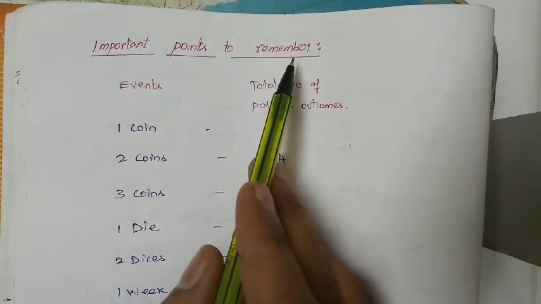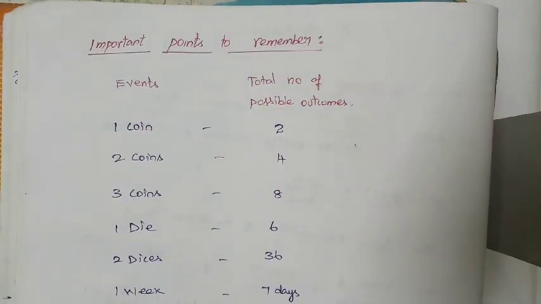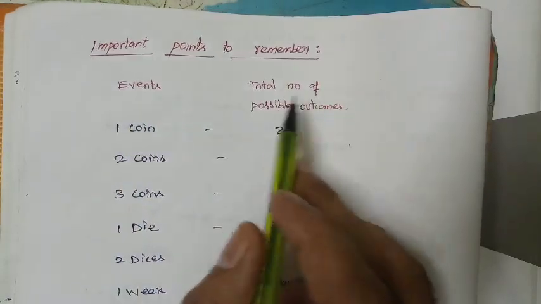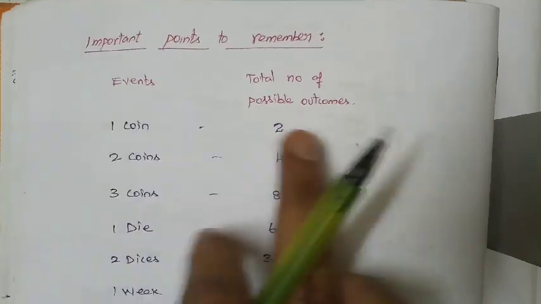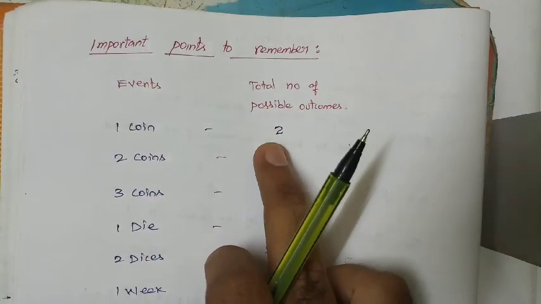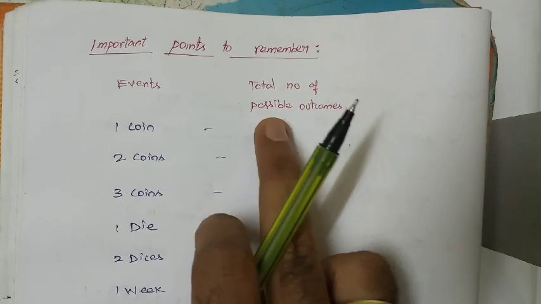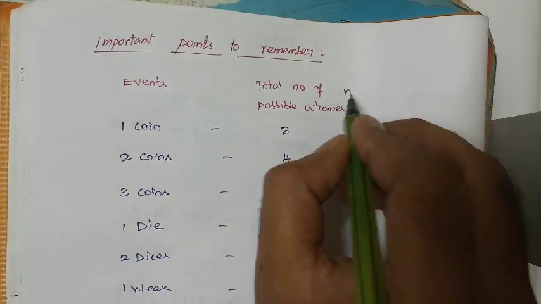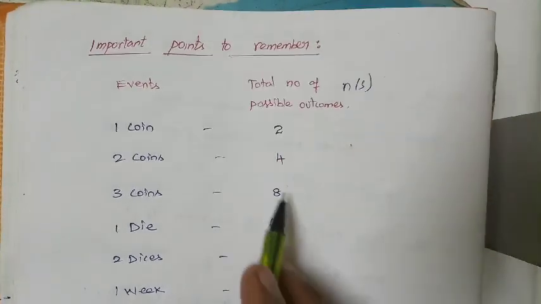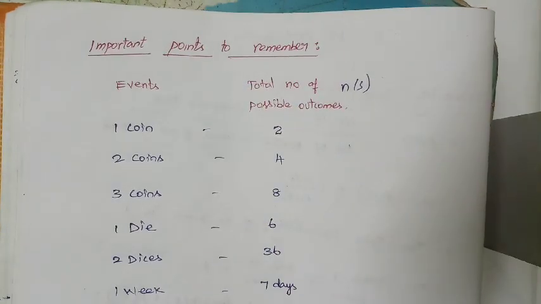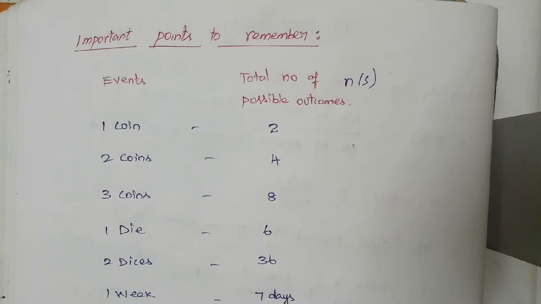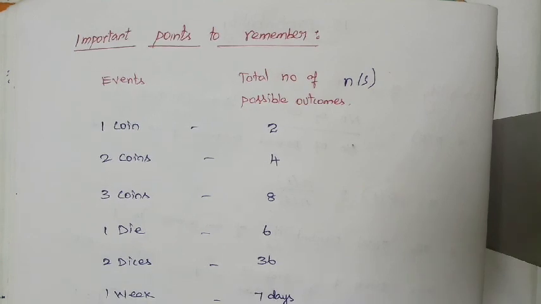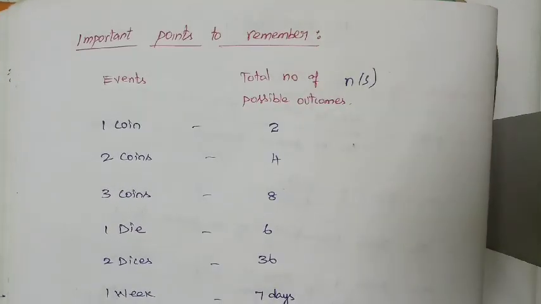Important points to remember, right? We are having some important points. So event and total number of possible outcomes, these are all constants. If you are having only one coin, for one coin the total number of possible outcomes is nothing but 2, right? Total number of possible outcomes, how we will denote it is N(S). N(S) is a constant one, so you have to know it thoroughly, but how it is coming we will see, right? That is very important. From that only we have to count the favorable outcomes, right? This is nothing but the total number of possible outcomes. That is nothing but the sample space, we will see.